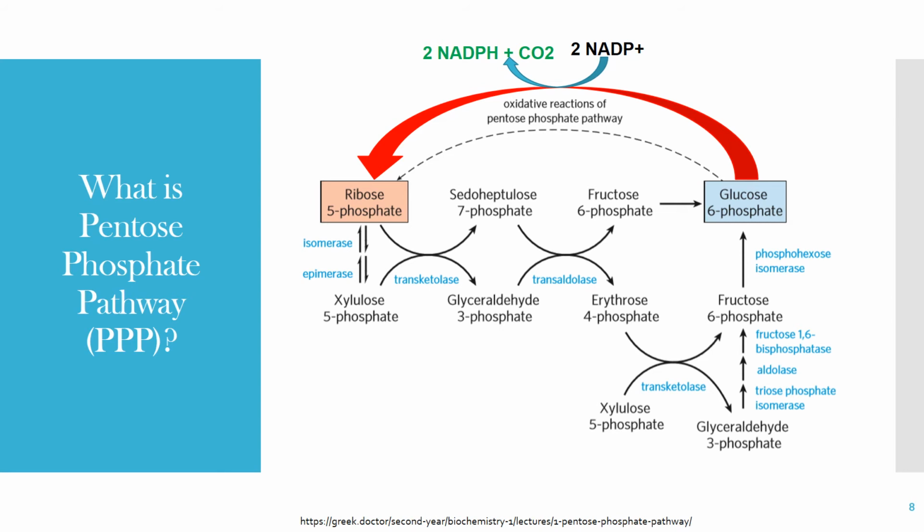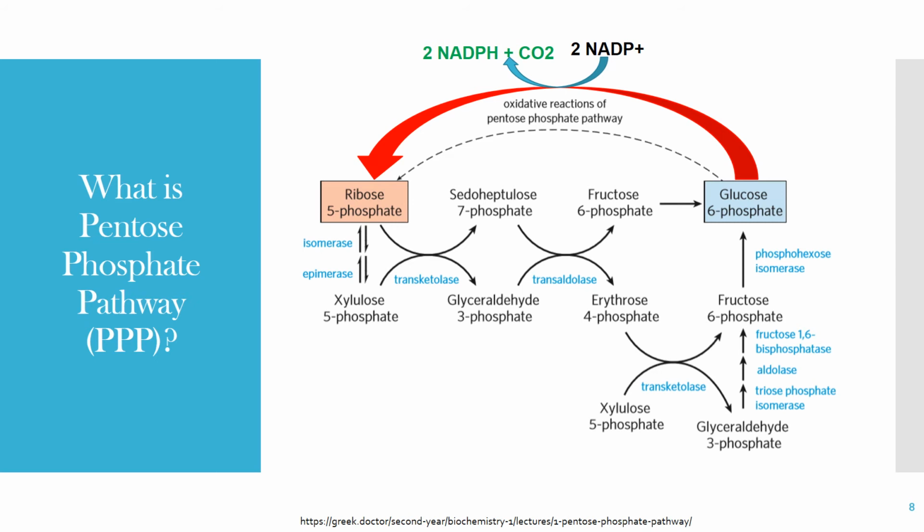It generates NADPH and pentoses, or 5-carbon sugars, as well as ribose 5-phosphate. I'm not going to dive deep into the pentose phosphate pathway since we have not learned this in class. However, the main takeaway is that cancer cells require ribose 5-phosphate for nucleic acid synthesis and NADPH for biosynthesis of macromolecules.